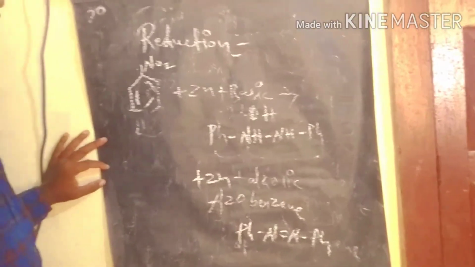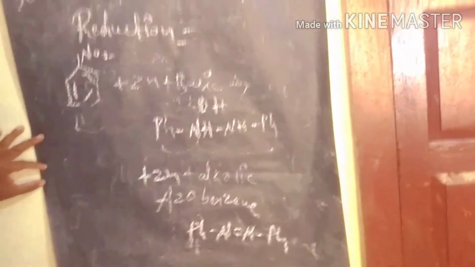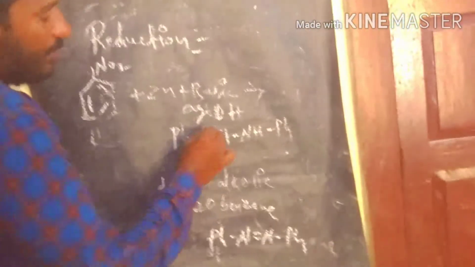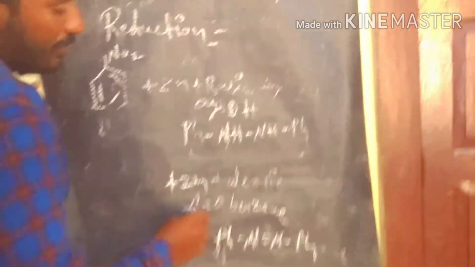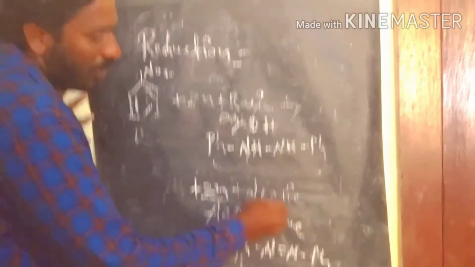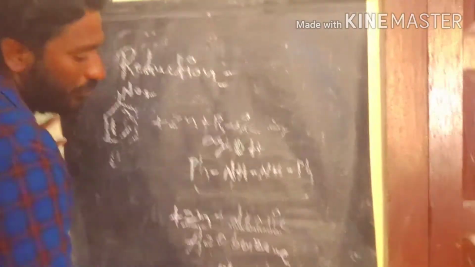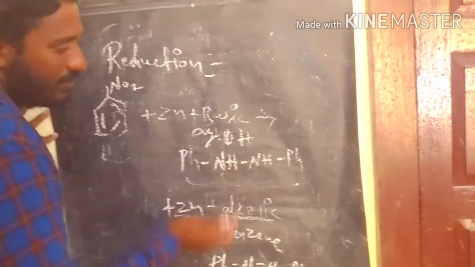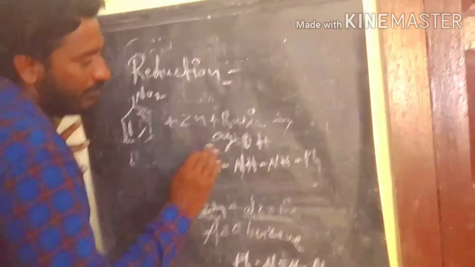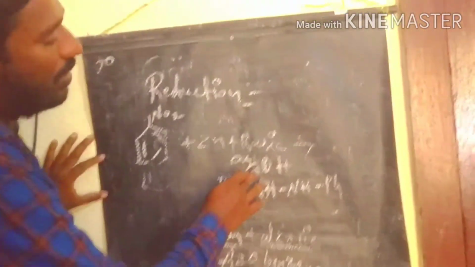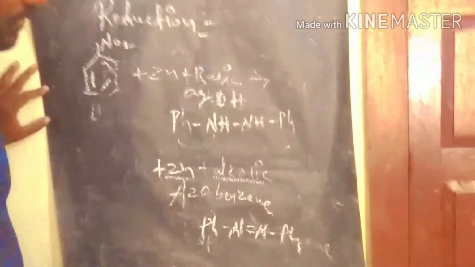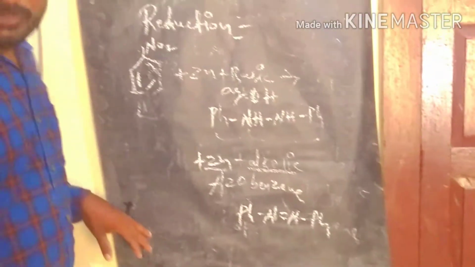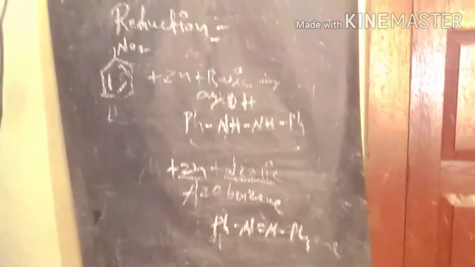In both cases, the difference is that zinc in the presence of aqueous KOH, a basic medium, produces hydrazobenzene. If zinc is used in alcoholic KOH, it produces azobenzene. So that is the major difference. The solvent is different. Here we take the aqueous solvent. Here we take the alcoholic KOH.